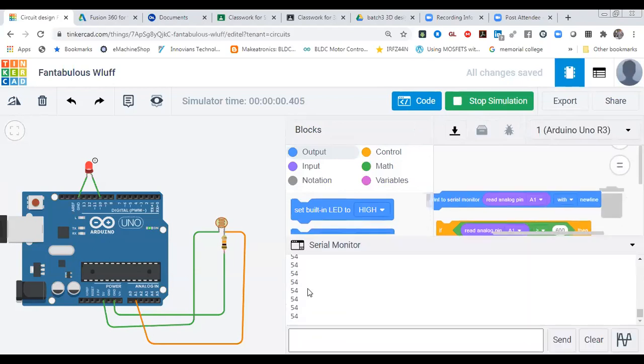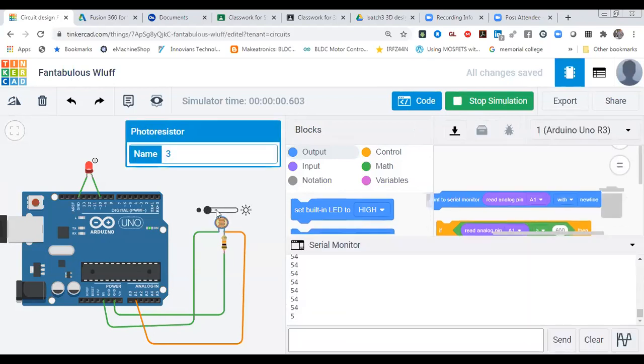Now at the value 54, your sensor is in full darkness, meaning there is full darkness at your home. At full darkness, you will see your light is on. As the light intensity slowly increases, you can see the LED brightness decreasing, or the LED will turn off.